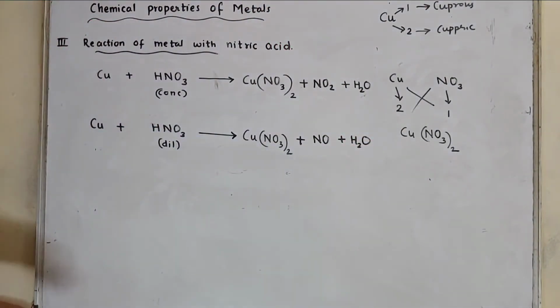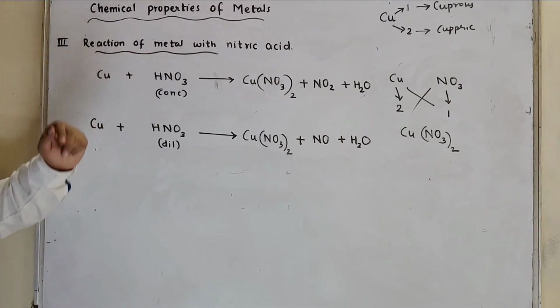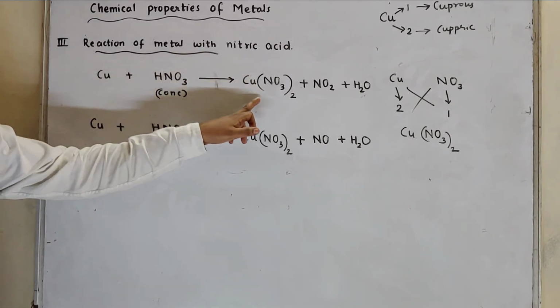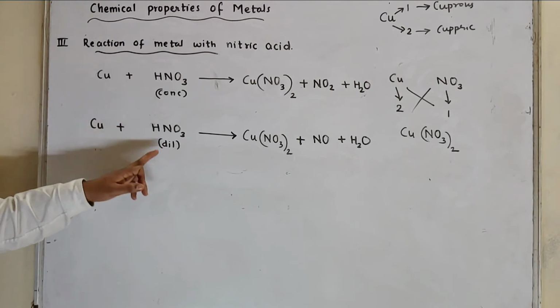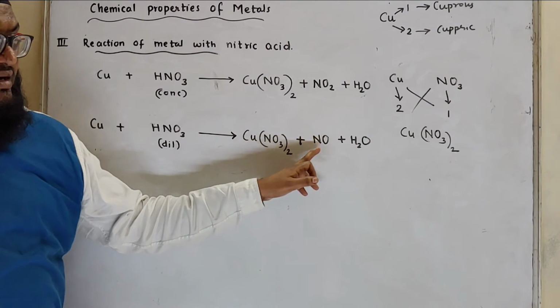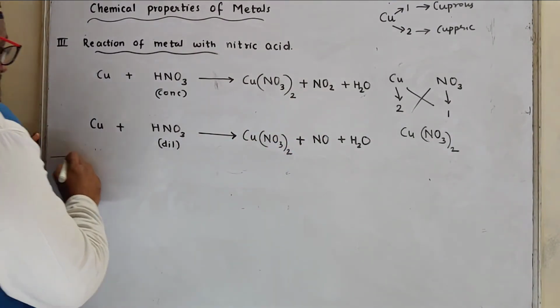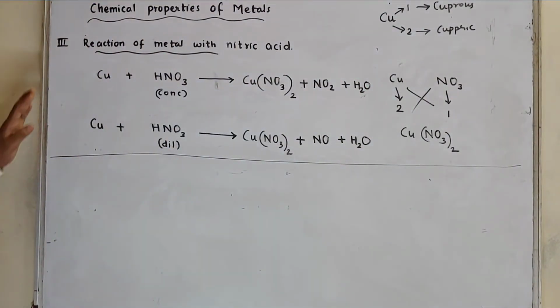So reaction of metal with nitric acid, we have taken copper. When copper reacts with concentrated nitric acid, it forms copper nitrate, nitrogen dioxide and water. And when it reacts with dilute, it forms copper nitrate, that is valency 2 is used, nitric oxide and water. Balancing part, you can refer the video of chemical reactions and you can balance it.